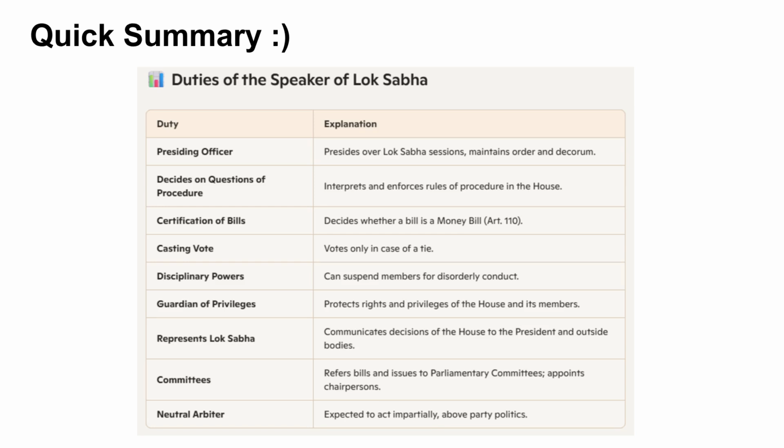Here is a quick summary of the duties of the Speaker of Lok Sabha. Key duties include acting as the presiding officer, deciding on questions of procedure, certifying money bills under Article 110, and acting as the guardian of privileges.